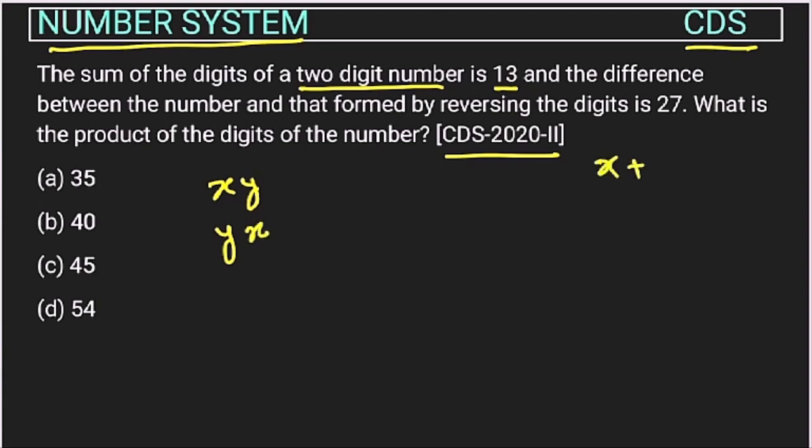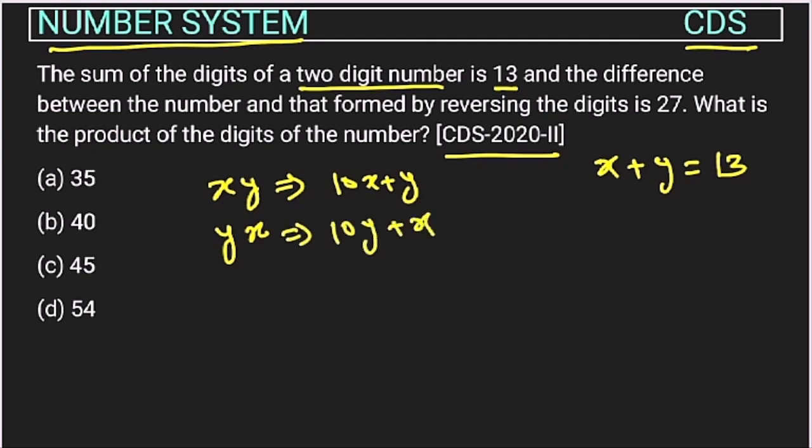So x plus y is 13, they have given. When we are subtracting, this number can be written as 10x plus y, and this will be 10y plus x. When we subtract, this becomes 9x minus 9y, which is equal to 27.